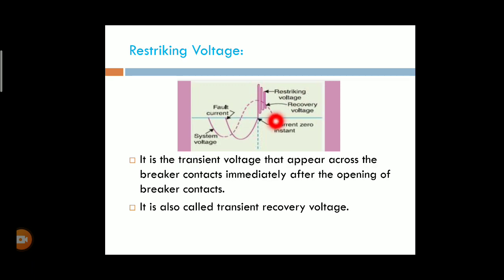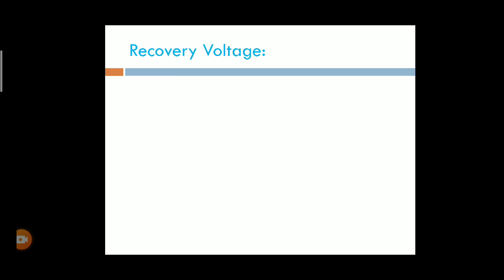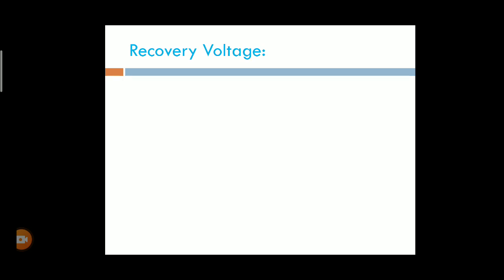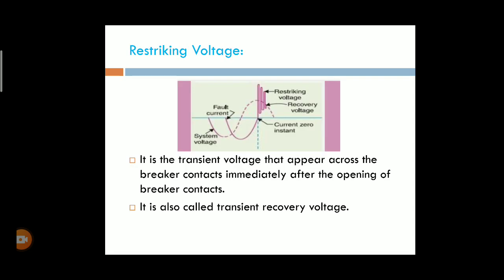Okay, this is the restriking voltage. Next one is the recovery voltage. This is the RMS voltage that appears across the contacts of the circuit breaker after complete die-out of the oscillation.